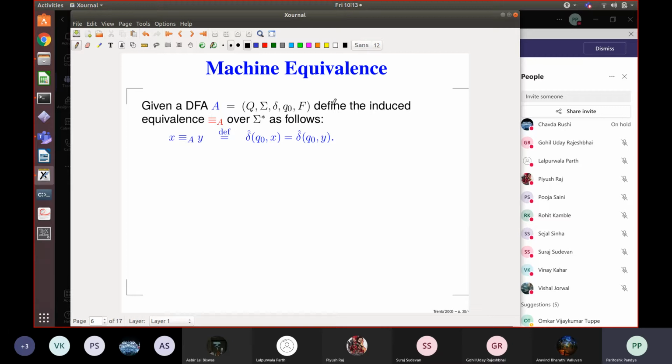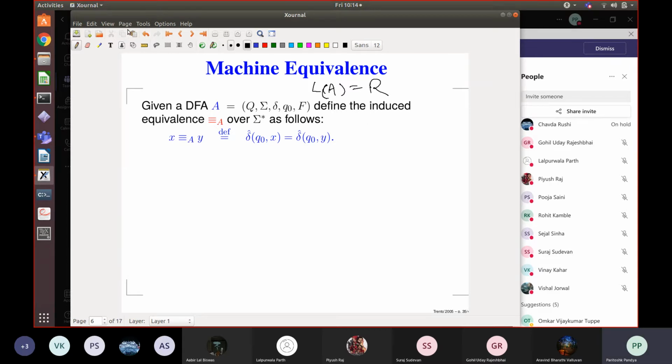Suppose we are given a DFA recognizing language R. We will always denote the language that we are interested in as R, and we have a DFA A for R. Originally, given a DFA, we set up equivalence between its states in order to minimize it. Forget that. Don't confuse what we are doing with that at all. What we are going to do is set up equivalence between words of an automaton.